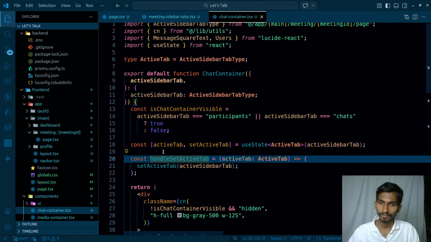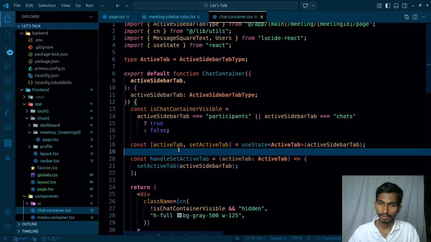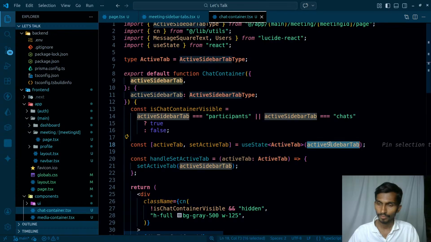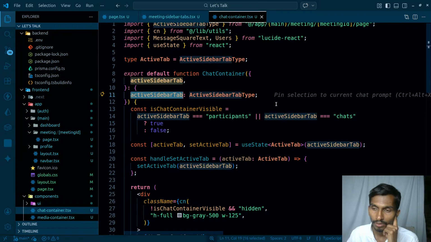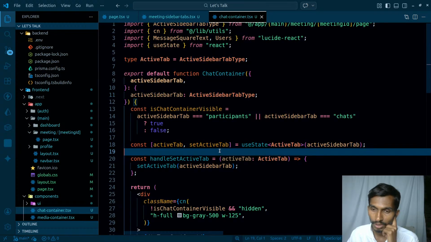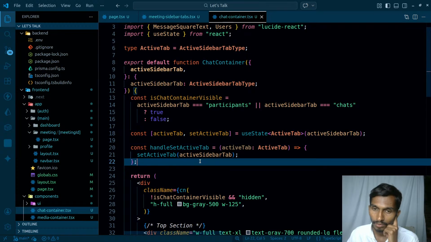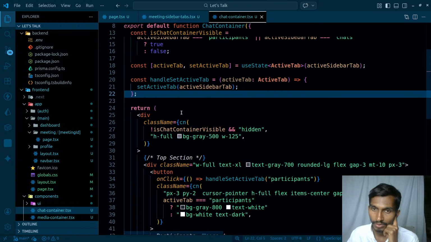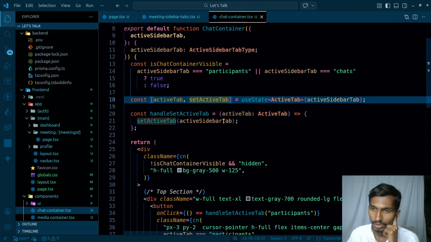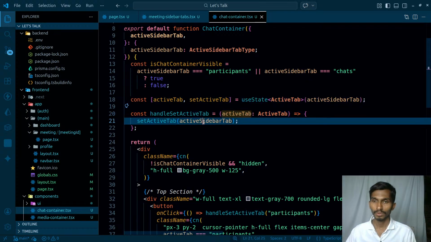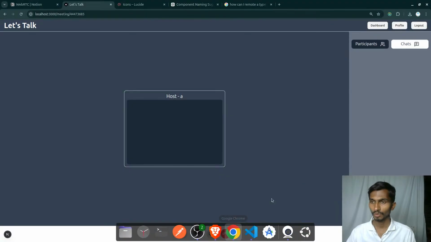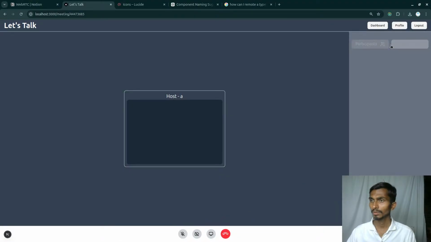But after that, in the chat container sidebar, I got the active sidebar participants over here. So as soon as I got that, that's fine. And now whenever I'm clicking on these buttons, this set active should change, and as it changes, Control C, sorry for that, let's use this over here. Now it should be working. So yeah, this is working quite well, and